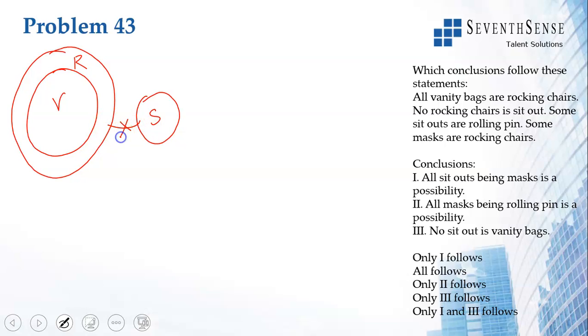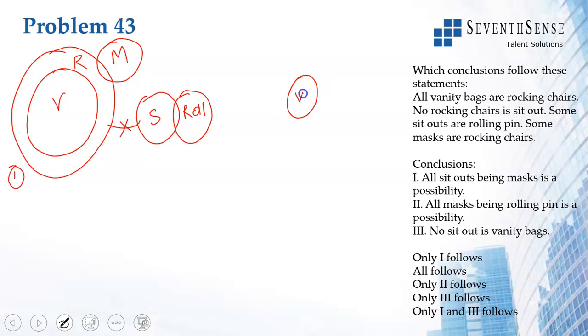There is no connection. Then some sit outs are rolling pins. And some masks are rocking chairs. Okay, so this is diagram 1. Diagram 2, I can draw it this way.